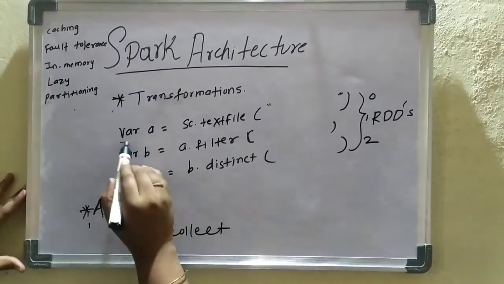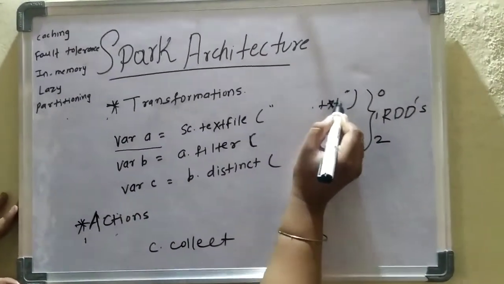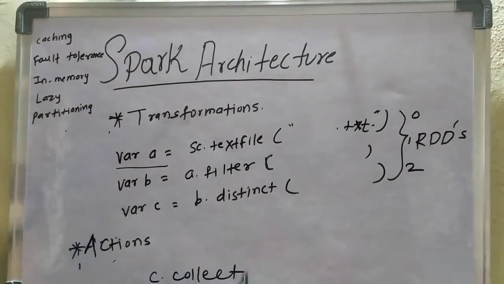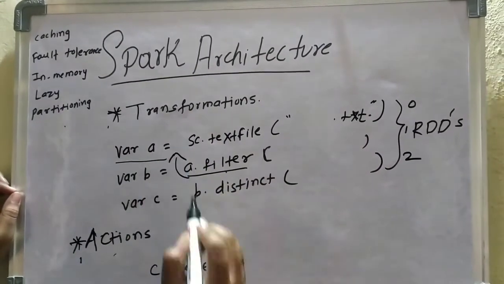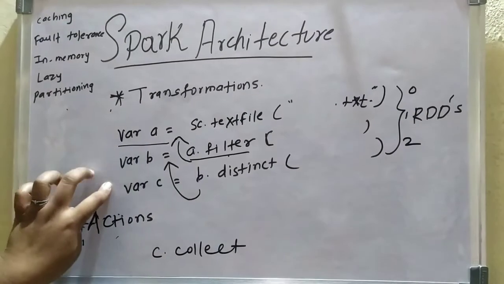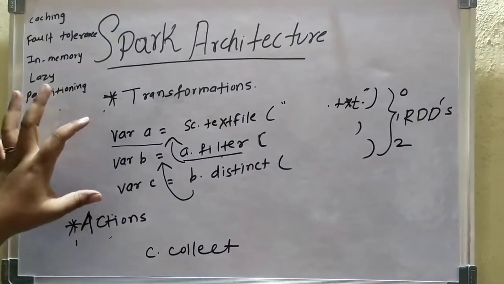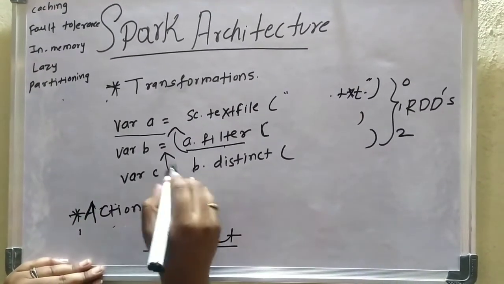In var A, I have taken a text file from the system as input, a dataset, and stored it into var A. Next, in var B, a filter operation is performed on var A, whereas in var C, the distinct operation is performed on var B. So these are three different RDDs created, and then the action is performed.